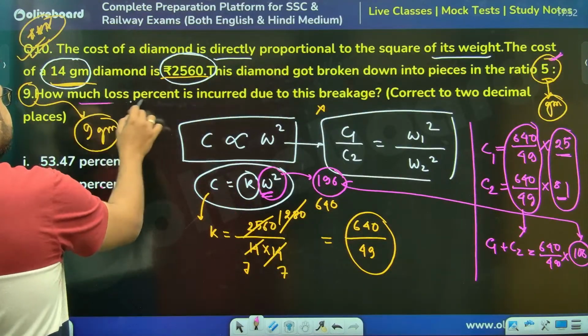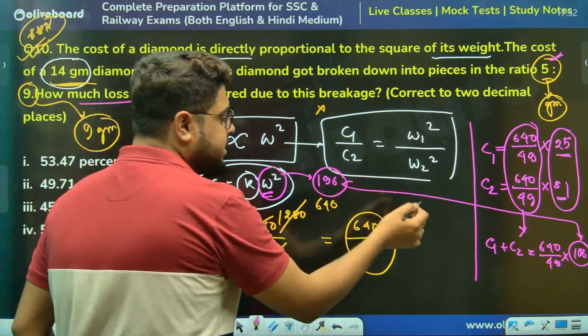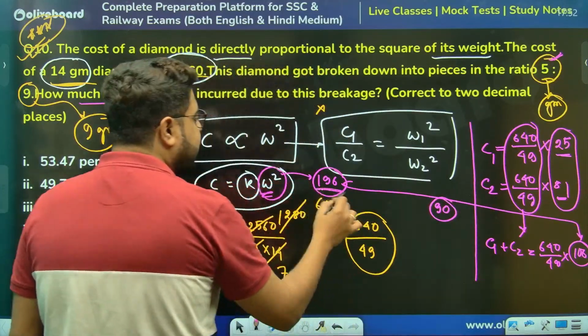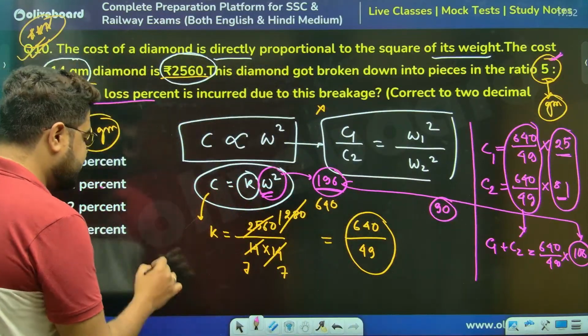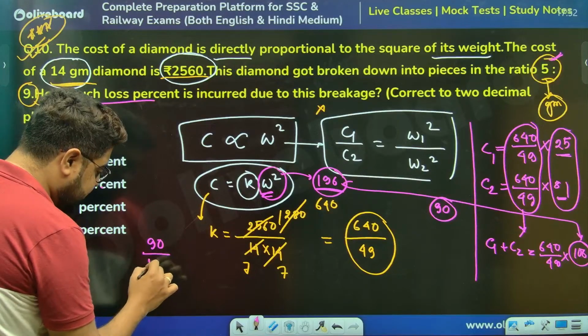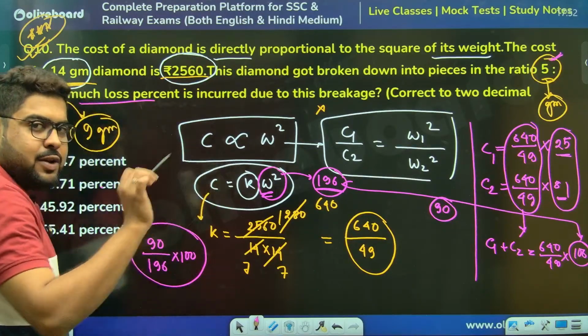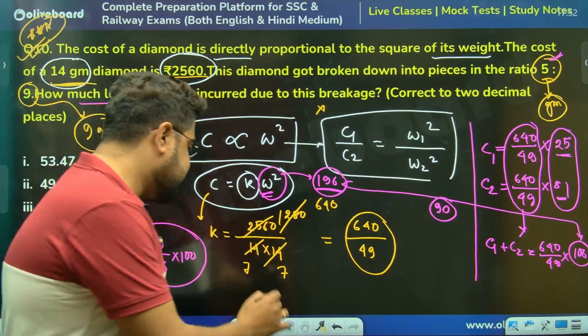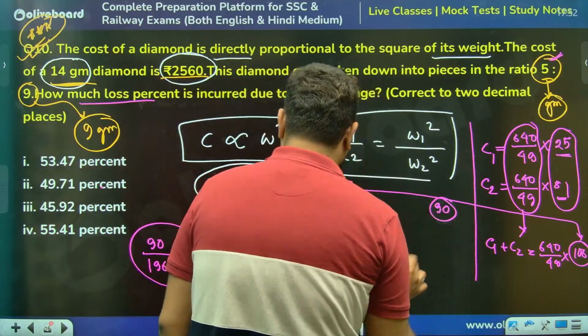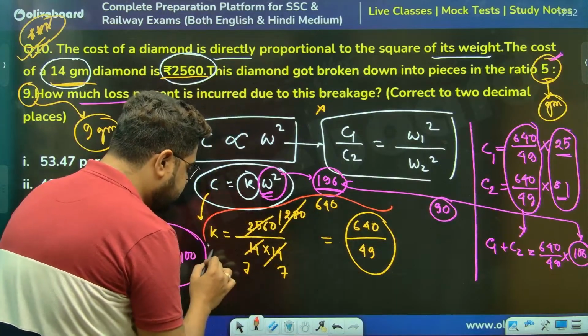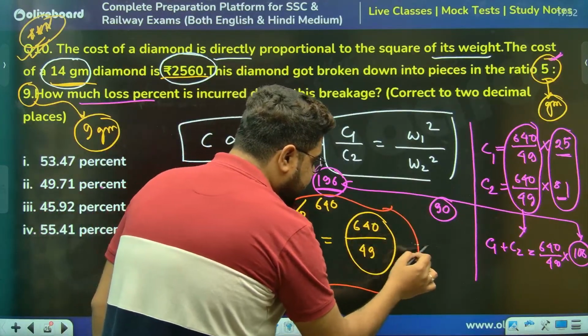They're asking loss percentage. How much loss? 90 units of loss. Out of 196, the answer will be 90 by 196 into 100. Now, I will go there, but before that, please understand.